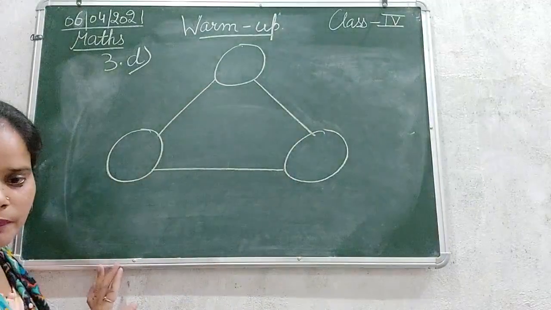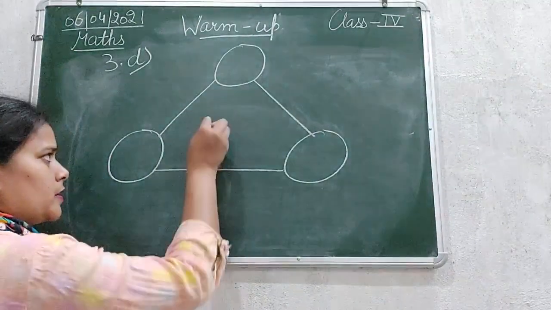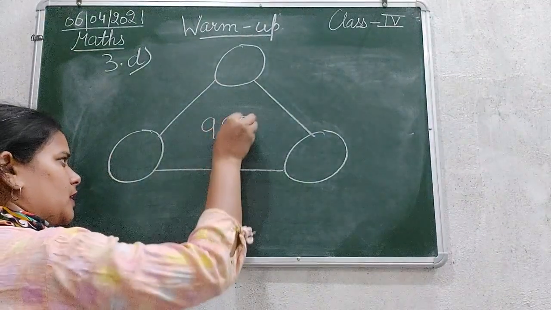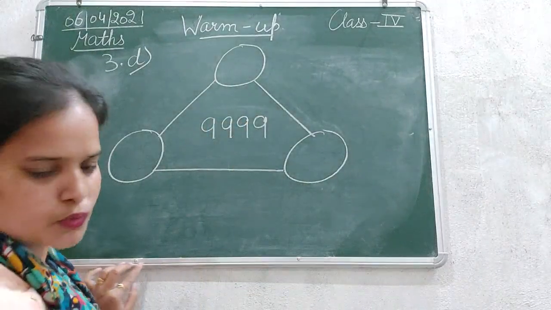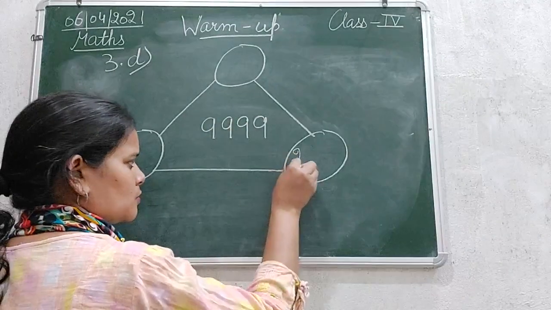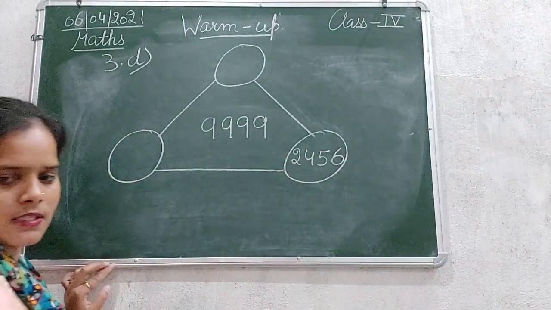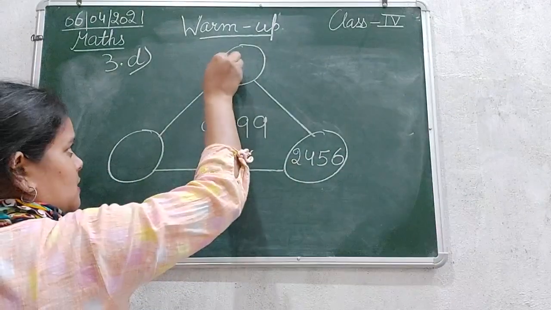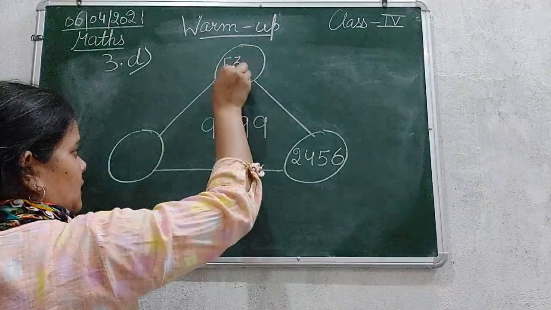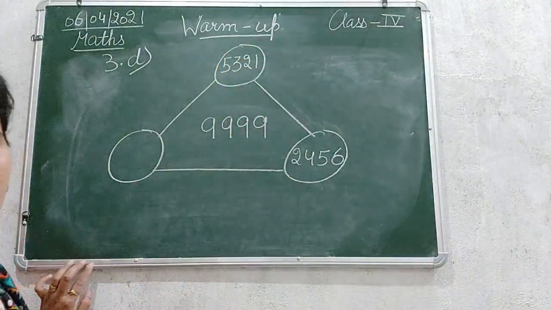Again the sum total is 9,999, then 2456, and above it 5321.